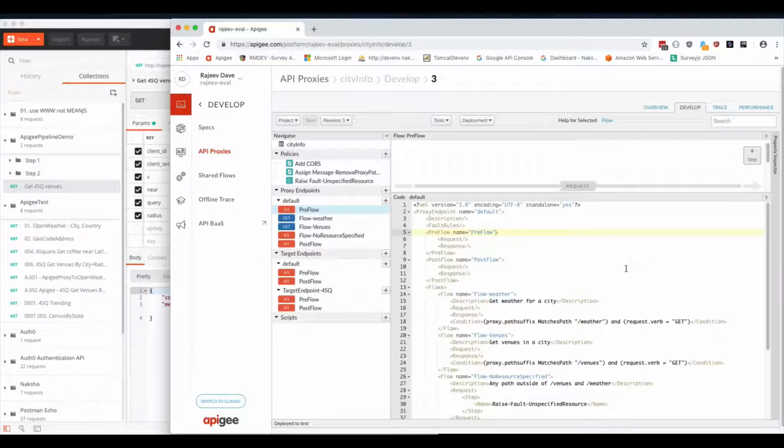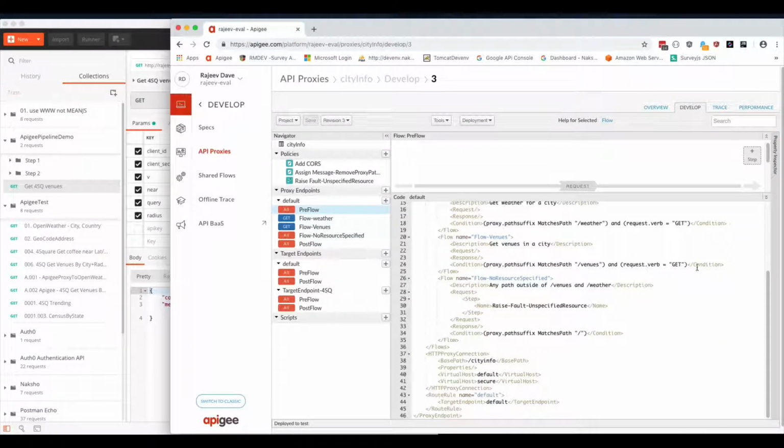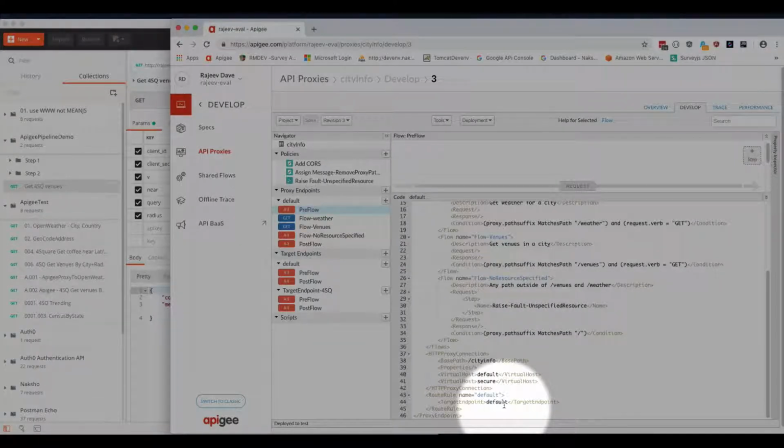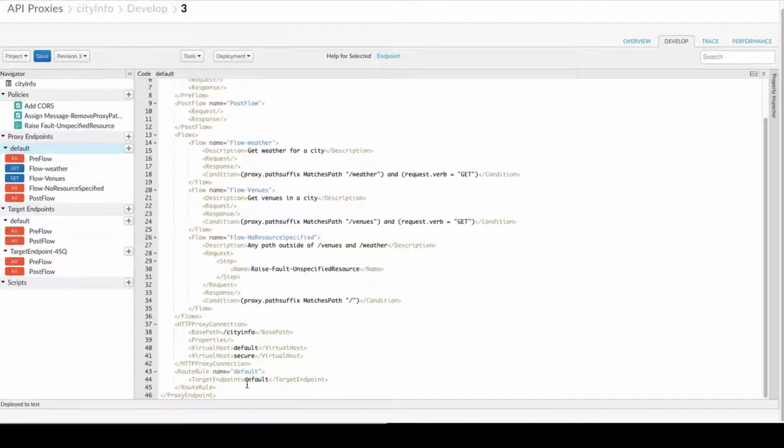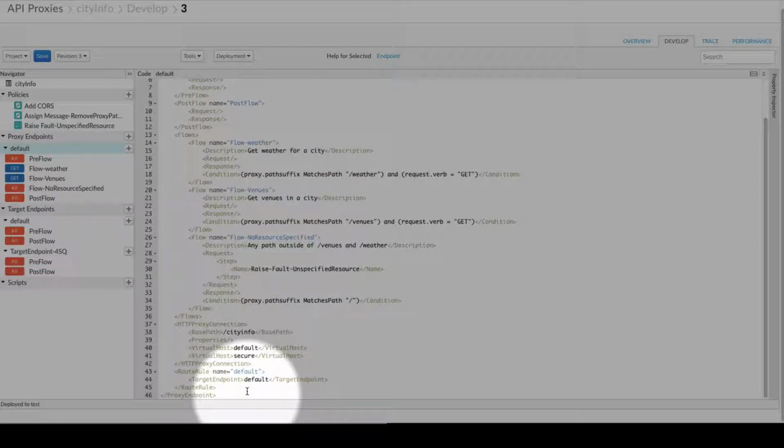Aha, we do see that our flow /venues get is configured, but what we don't have is a route rule telling it to use the target endpoint Foursquare versus the default endpoint that is currently configured. So let's go to the proxy endpoint, default flow, and look at the route rules there. We see the default one. Now we need to add the other one that looks for /venues.